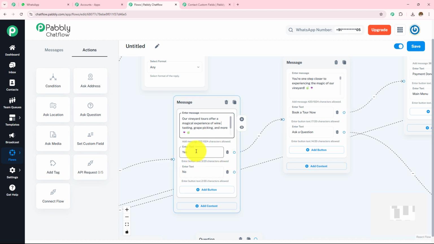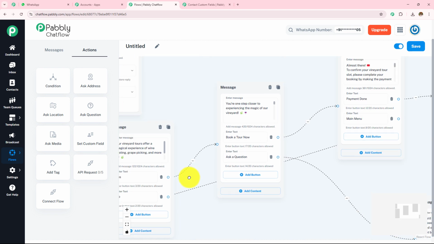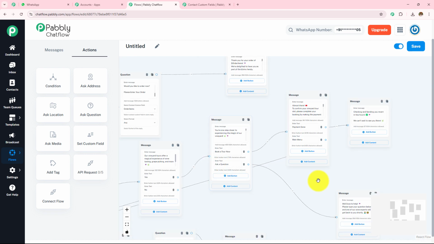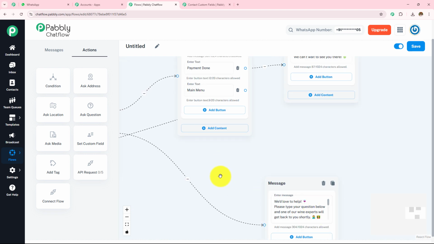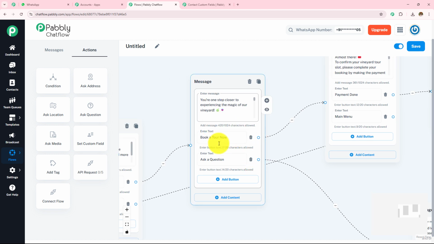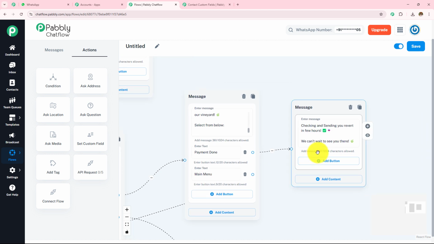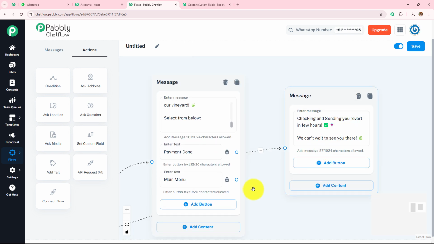So here I have entered 2 buttons, yes or no. If they click on yes, I am going to send them this message, book a tour now, ask a question. If they click on this ask a question, I am going to send them contact details. And if they click on this book a tour, I am going to send them, here is the payment link, please click on the payment, please do the payment, and after your payment is successful, we will be reverting back to you. This is the final message.